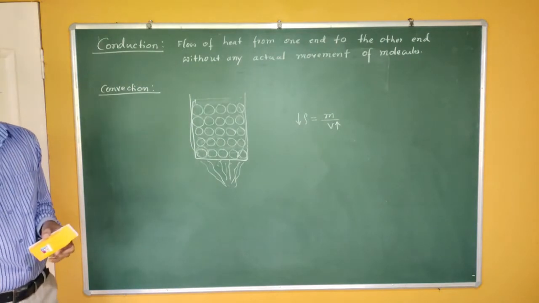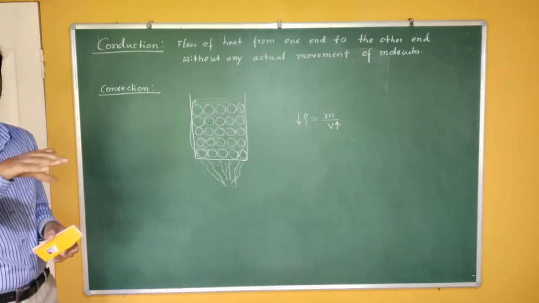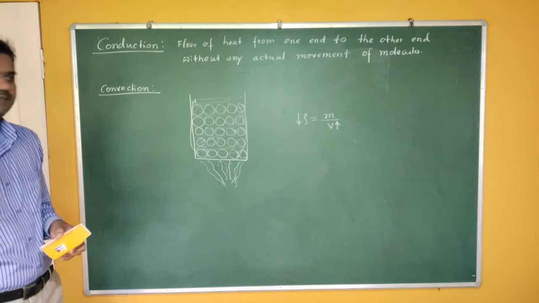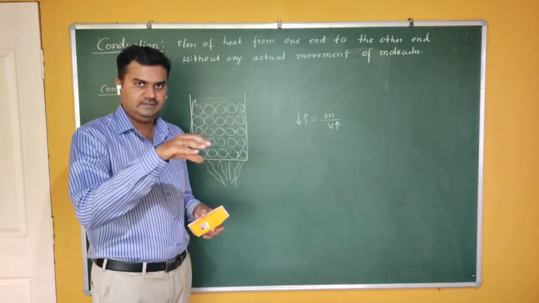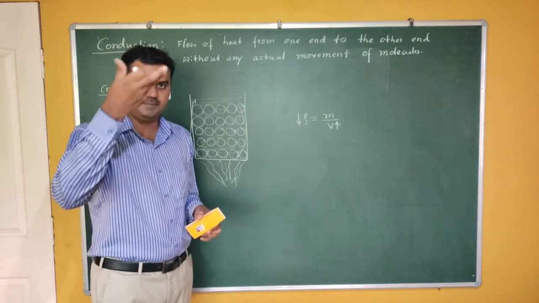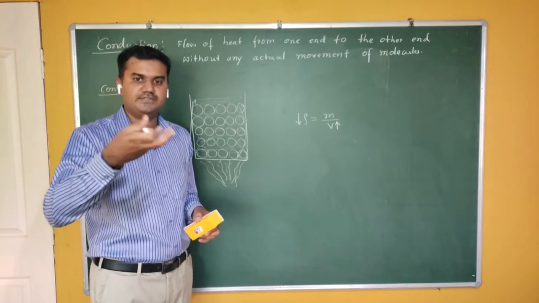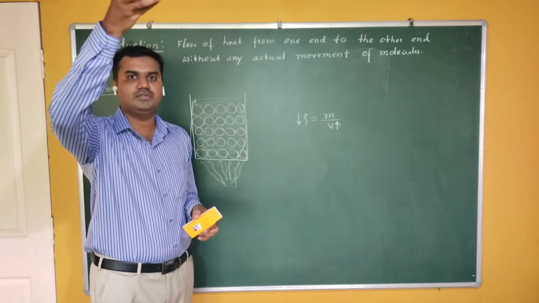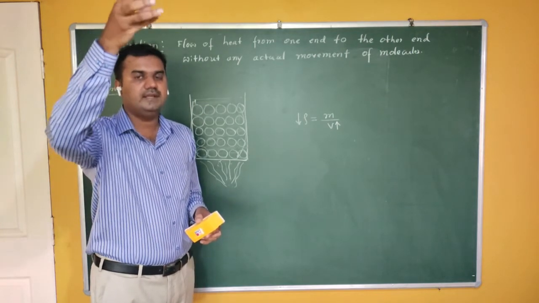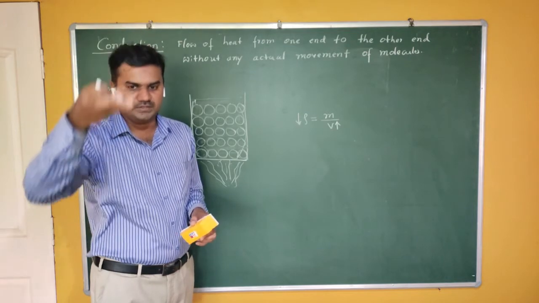So the movement of molecules takes place. The layer at the bottom of the container first gets heated, attains a high temperature, its volume increases and density decreases, therefore it goes to the upper side, and the molecules with higher density come to the lower side.